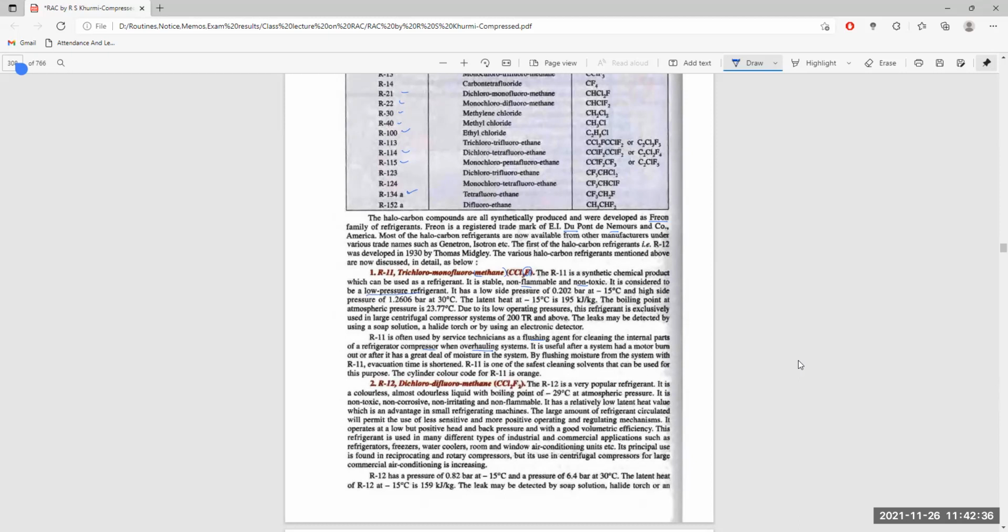Next, R12, dichlorodifluoromethane, meaning two chlorine atoms and two fluorine atoms. So dichloro, difluoro and methane.